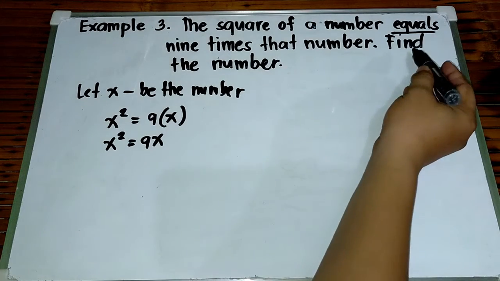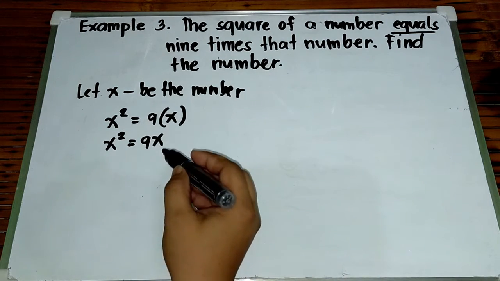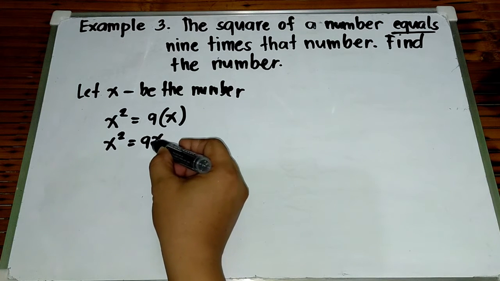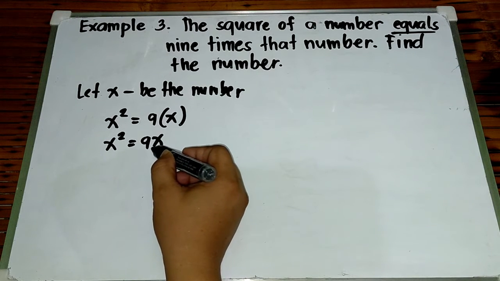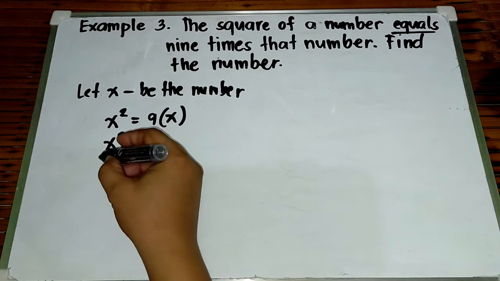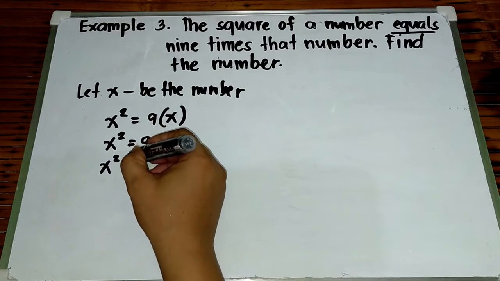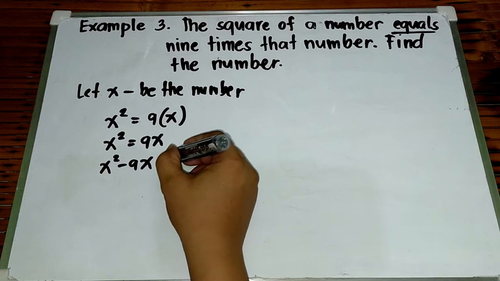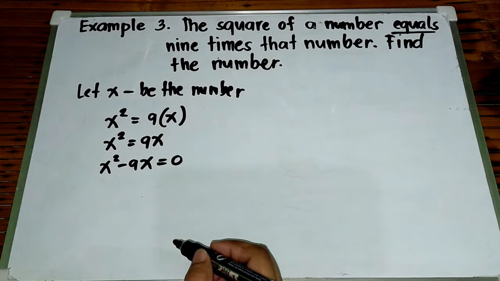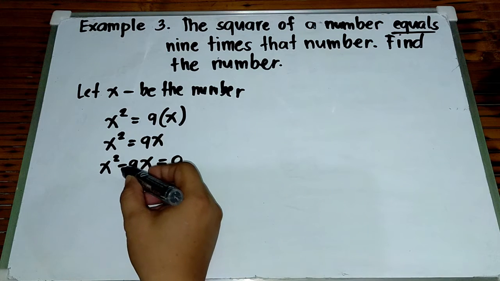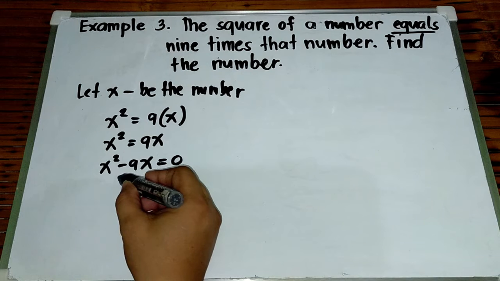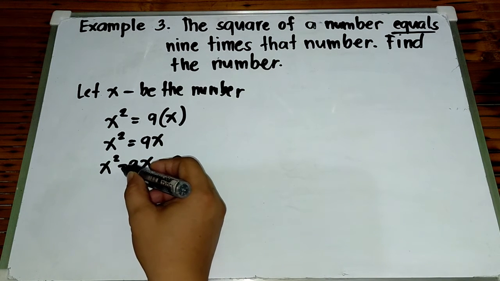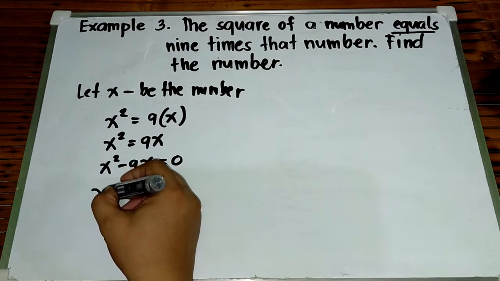And then, para mahanap natin yung number na yan, yung x na yan, yung value ng x, we need to use subtraction property of equality. Okay? Or simply transpose positive 9x here to left side. So, this is x squared minus 9x is equal to 0 na ngayon. Now, we need to get the factors of x squared minus 9x. Okay, so para makuha yung factor niyan, getting the GCF. Ang GCF ng x squared minus 9x is x.